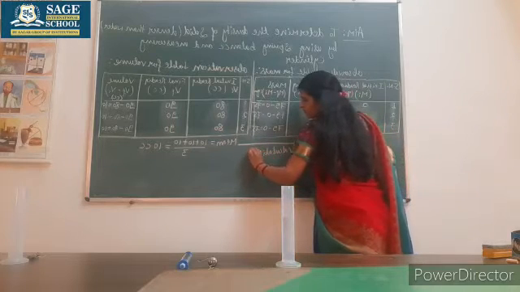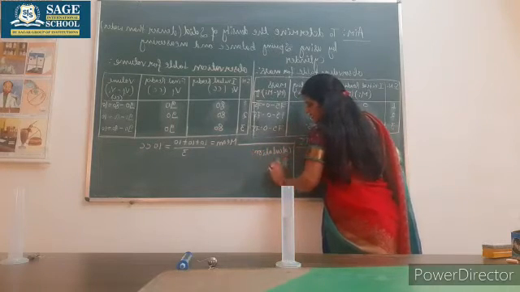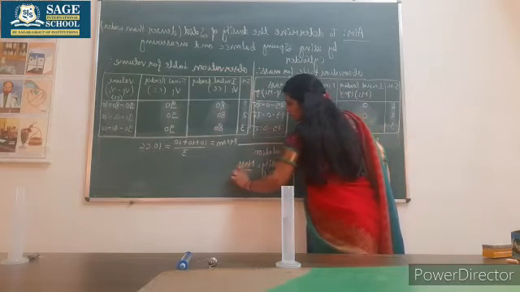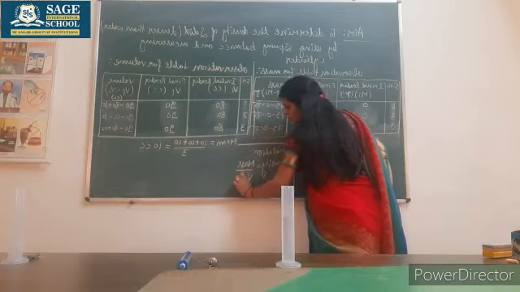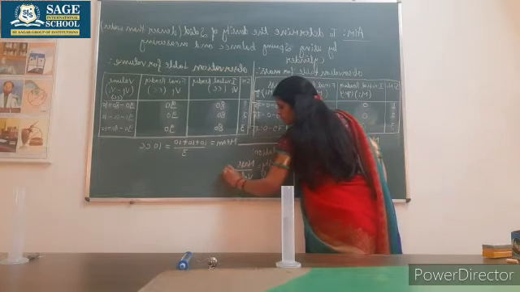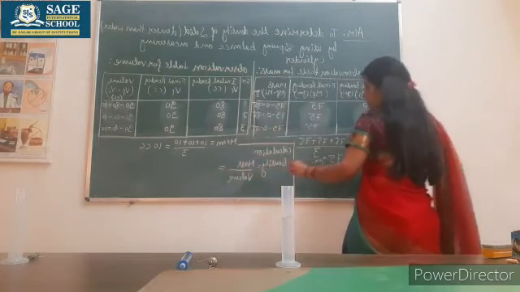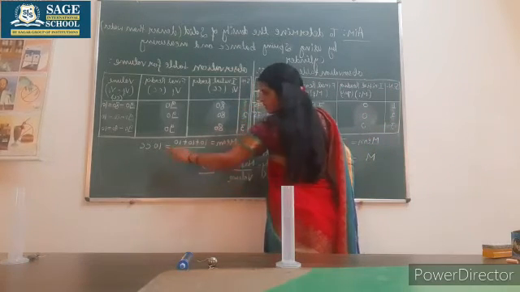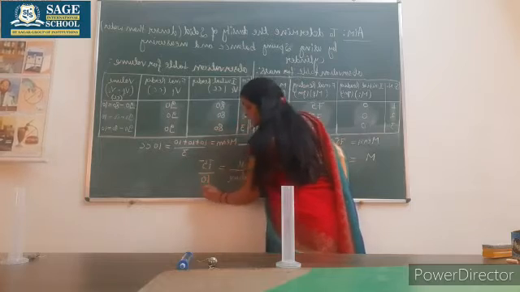Calculation, as we know, density is equal to mass upon volume. So the mean mass which I took was 75. The volume is 10 cubic centimeter.